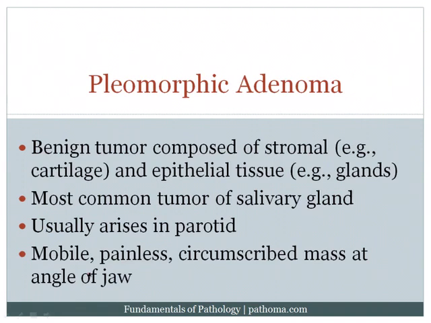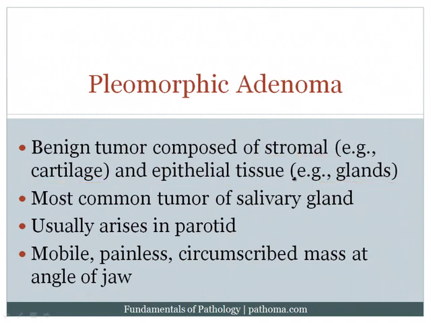One of the important tumors of the salivary gland to be familiar with, and the most common tumor, is a pleomorphic adenoma. The word pleomorphic here implies that you've got multiple types of tissue. And so this is a benign tumor composed of both stromal tissue and epithelial tissue. It's important to note that when you've got two types of tissue, i.e. stroma and epithelium, we often call that a biphasic tumor. So it's a biphasic tumor. Now the stromal component can be cartilage, for example, and the epithelial component may have glands within it. And so this is what we would classically see within a pleomorphic adenoma.